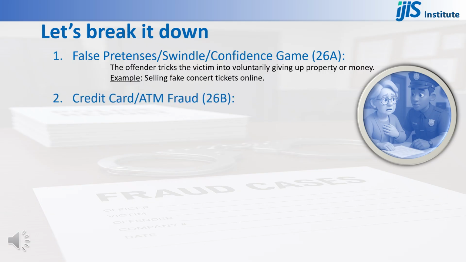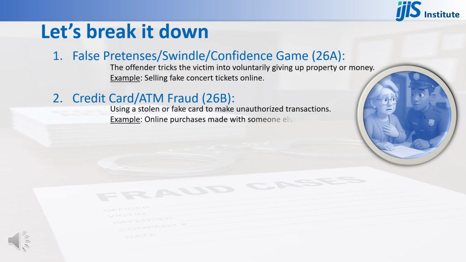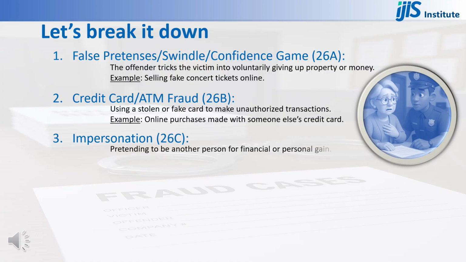Second, credit card, ATM fraud. Using a stolen or fake card to make unauthorized transactions. Example, online purchases made with someone else's credit card. Third is impersonation. Pretending to be another person for financial or personal gain. Example, claiming to be an IRS agent to collect fake tax fines.